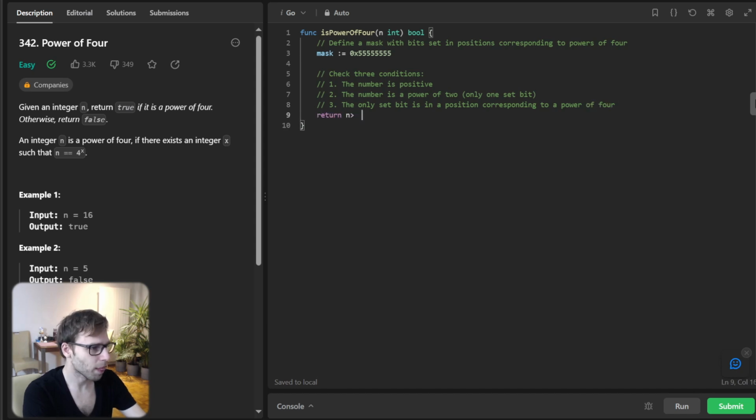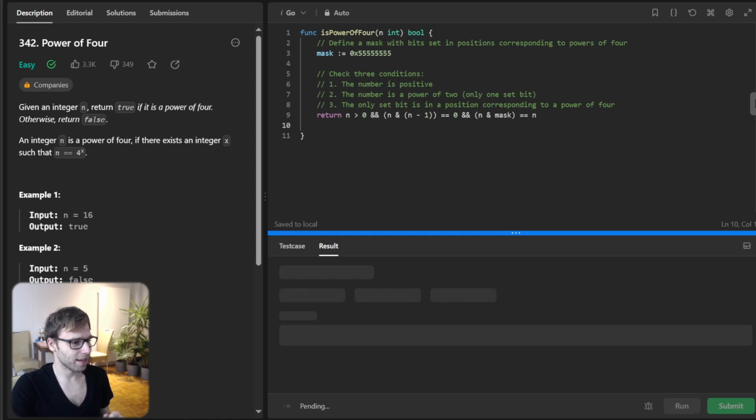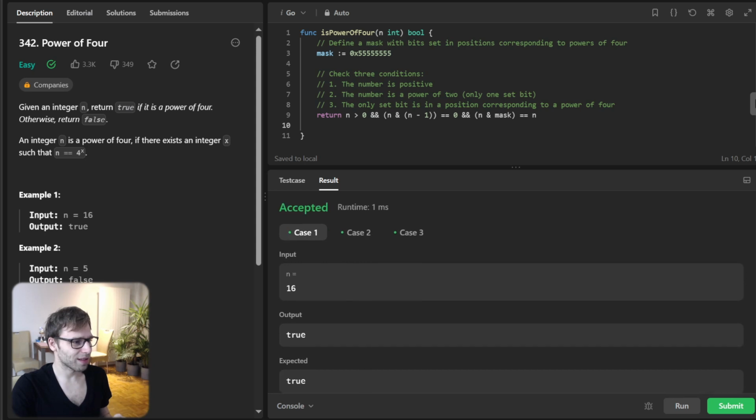So return n greater than 0 and n & (n minus 1) equals 0 and mask & n equals n. So three conditions, a simple implementation. Without comment lines, it will be just two lines of code. Let's check if it's working. Hopefully, yeah, all good.